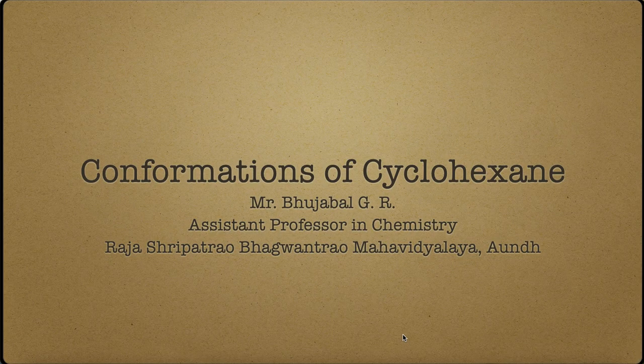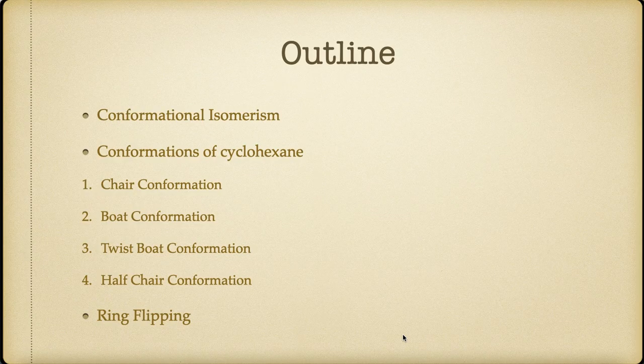In this video, you will learn about the conformation of cyclohexane. The outline of the lecture is, first we discuss conformational isomerism. Then we discuss the conformations of cyclohexane, in which we discuss the different conformations of cyclohexane. First we discuss the chair conformation, then the boat conformation, then the twist boat and half chair conformation. Lastly we discuss the ring flipping of cyclohexane.